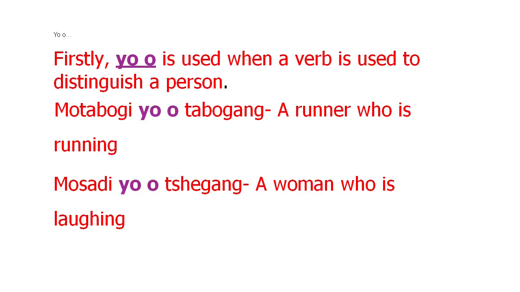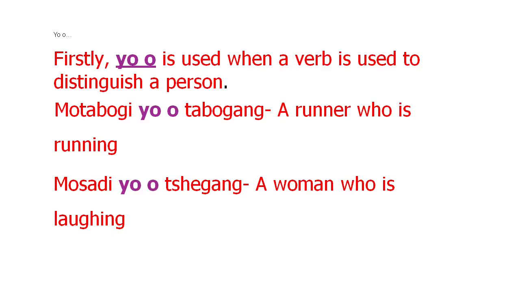Let us see. Here are two examples. Motabogi yo o tabogang. A runner who is running. Mosadi yo o tshegang.